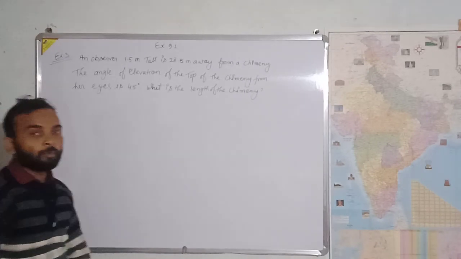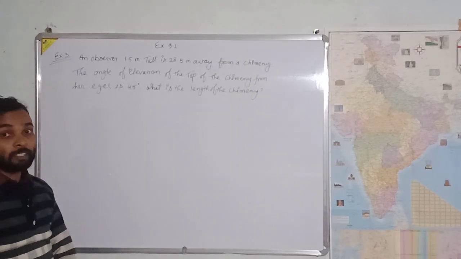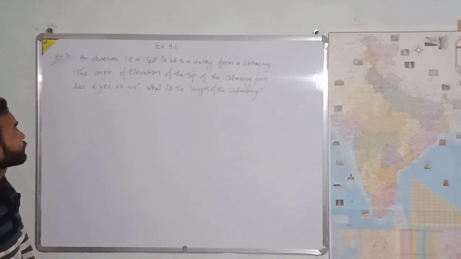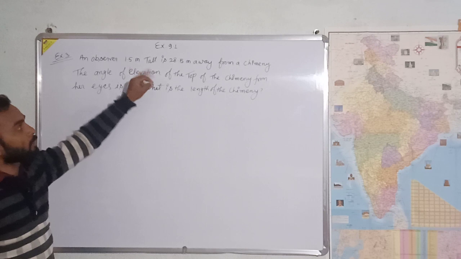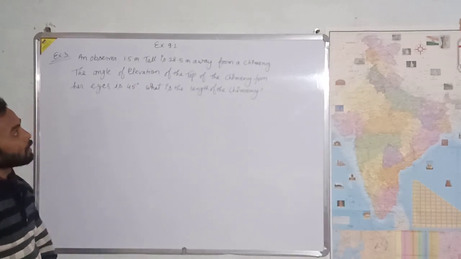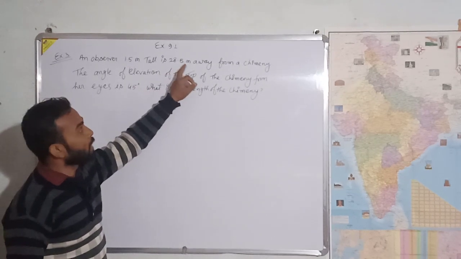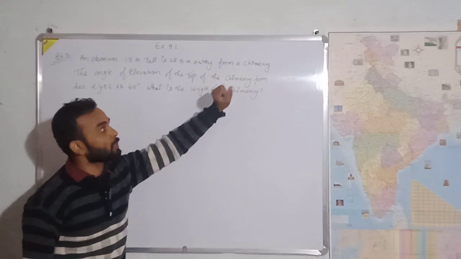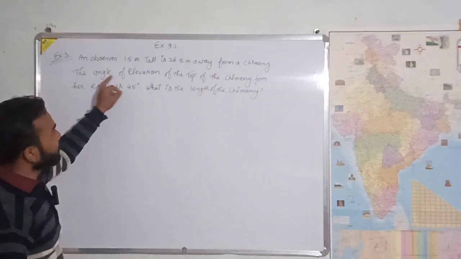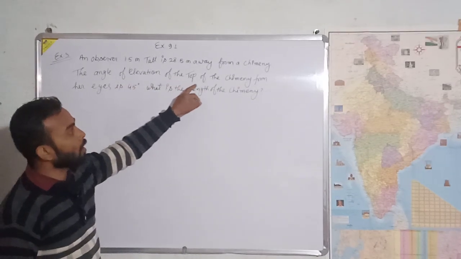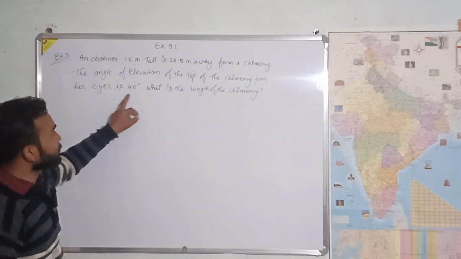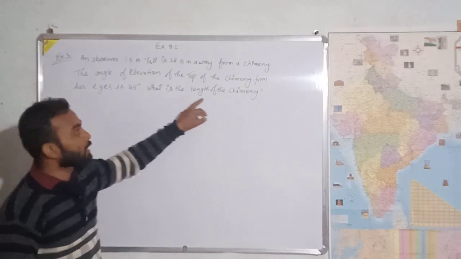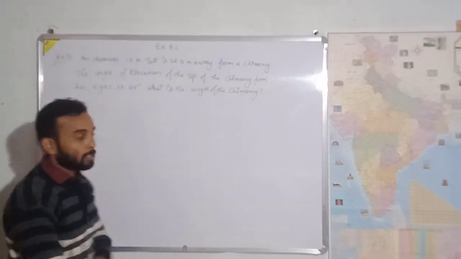Now we have to solve example number 3 of exercise 9.1. The question is: given that an observer 1.5 meter tall is 28.5 meter away from a chimney, the angle of elevation of the top of the chimney from her eyes is 45 degrees. What is the length of the chimney?